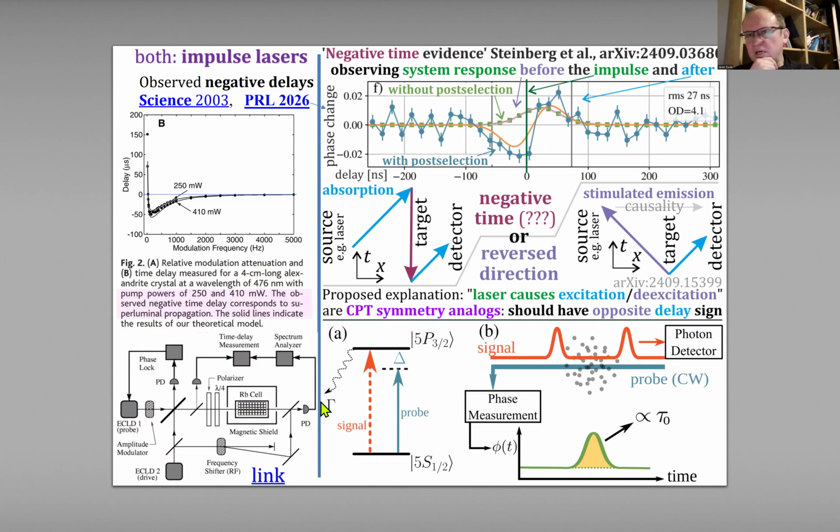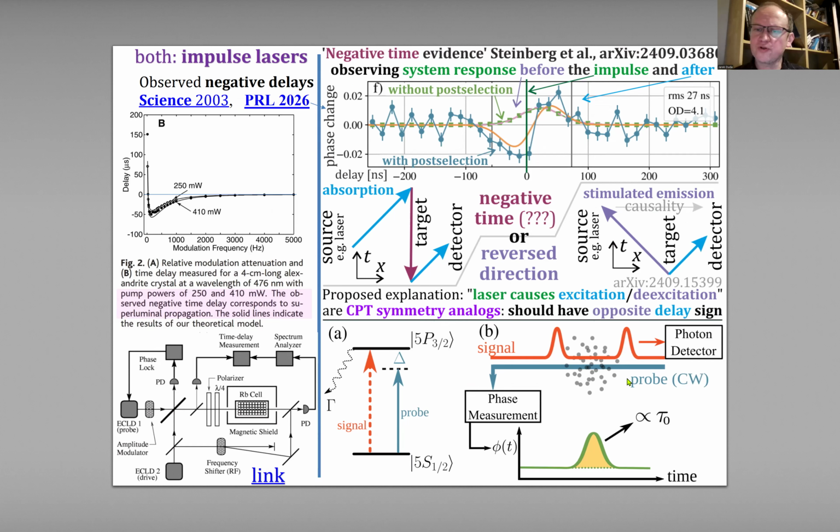Okay, so there are also less standard experiments. One is a 2003 experiment that calculated the delay for going through a rubidium cell, and for some parameters they get negative delay. So already in 2003 they got negative delay for going through a rubidium cell. And recently there has been a lot of news about Steinberg's similar experiment with negative time, where he has one pulse laser, a very short pulse, looking like a photon, but these are not exactly photons here.